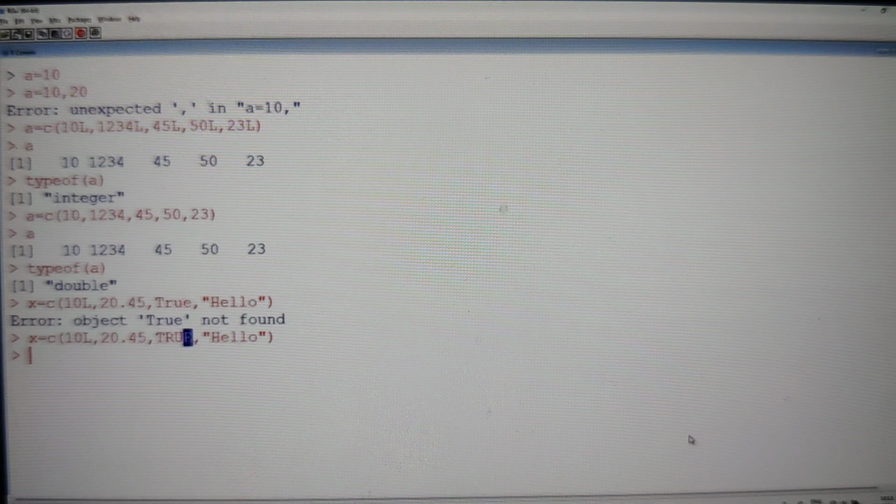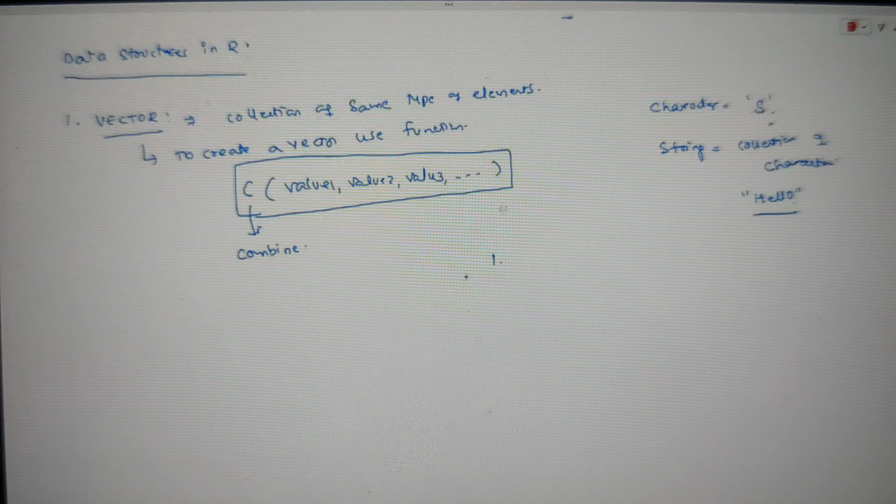How will it convert? There is a priority, guys. The first priority always goes to strings, that is characters. According to the priority, it is going to work. So what are these priorities? First priority is always character. That means if there is any character, it always prefers to convert into characters. The second preference is for double. The third preference is for integer, and the final and least preference is for logical.